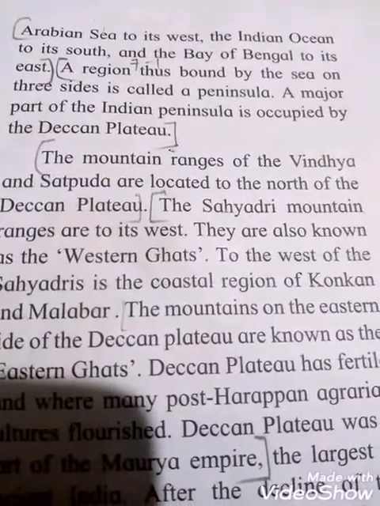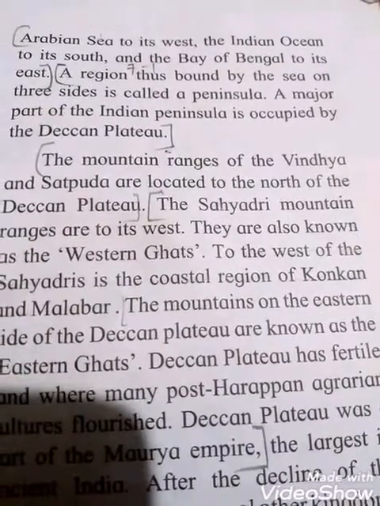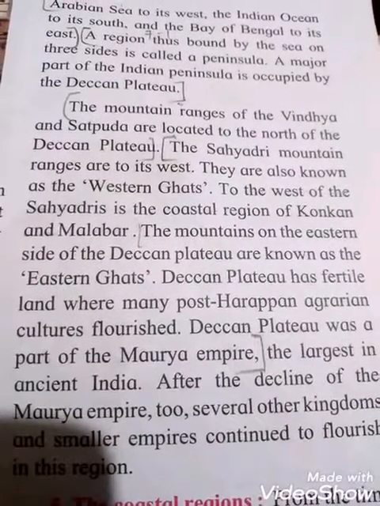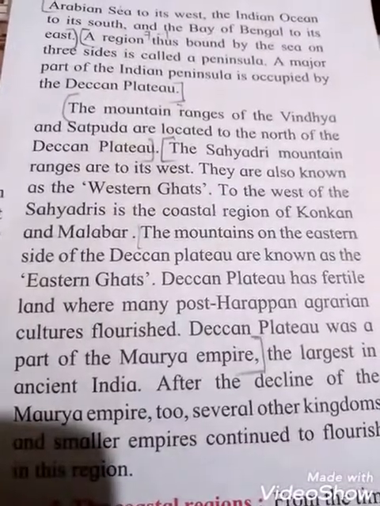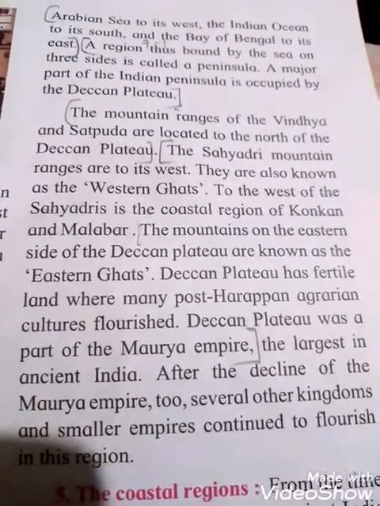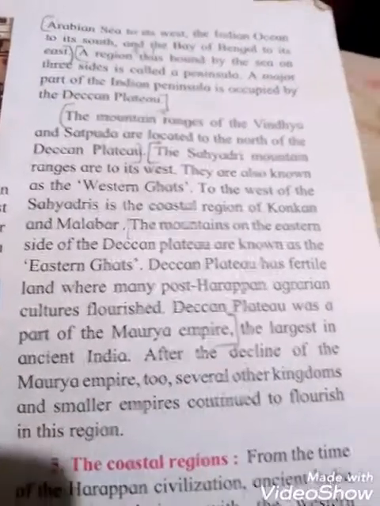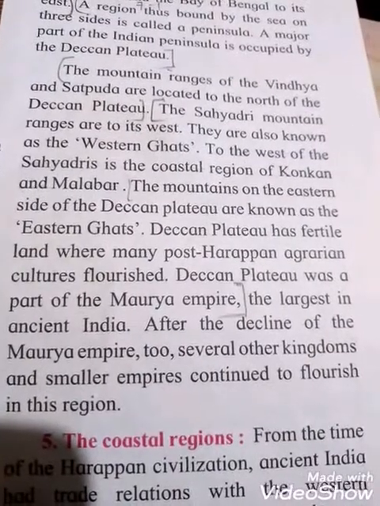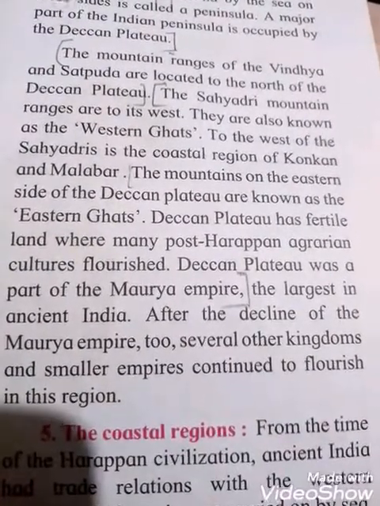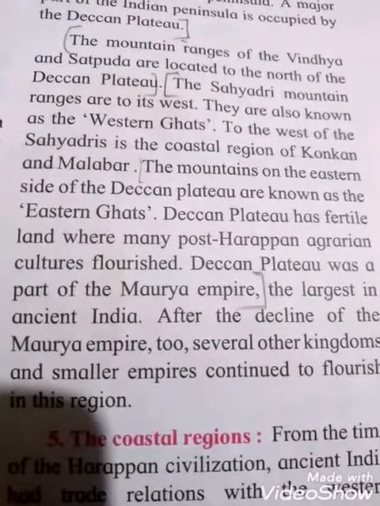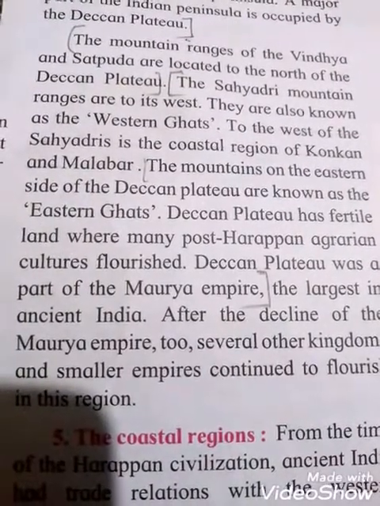A major part of the Indian peninsula is occupied by the Deccan Plateau. The mountain ranges of the Vindhya and Satpura are located to the north of the Deccan Plateau. The Sahyadri mountain range is to its west, and it is also known as the Western Ghat. To the west of the Sahyadri is the coastal region of Konkan and Malabar. The mountains on the eastern side of the Deccan Plateau are known as the Eastern Ghat.